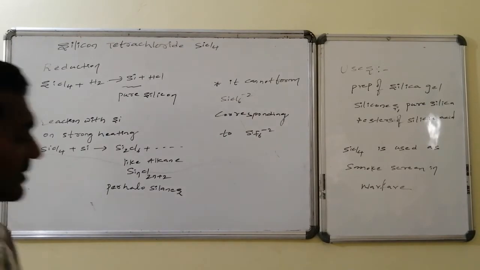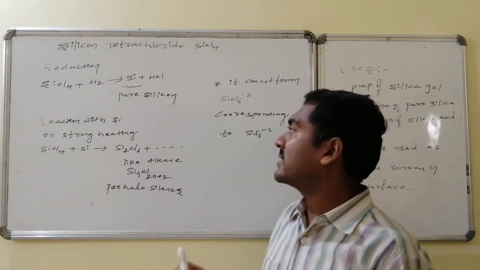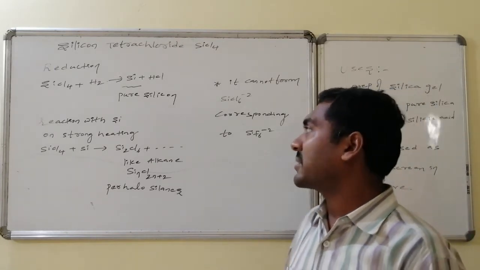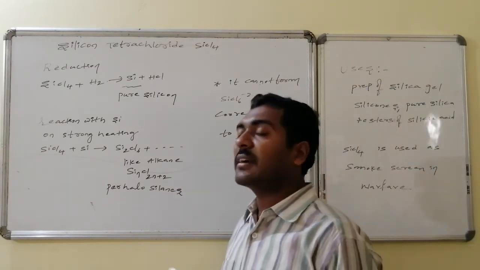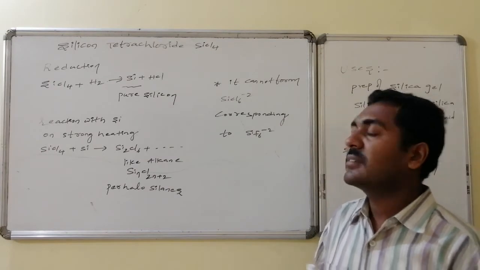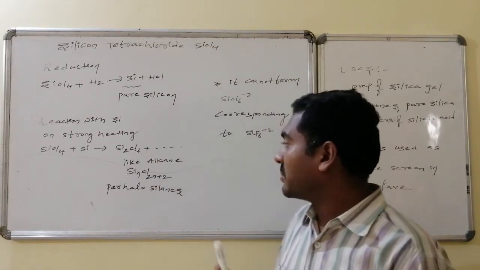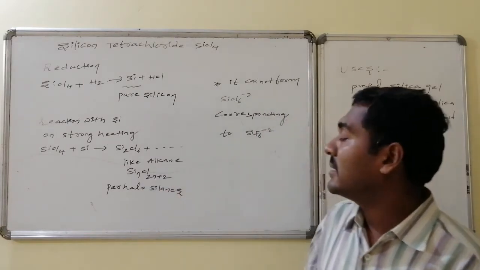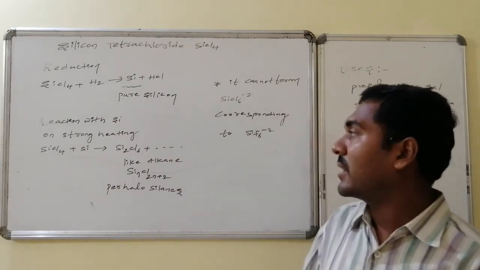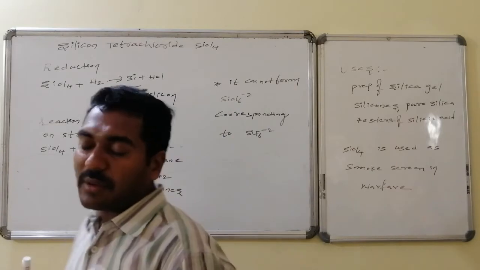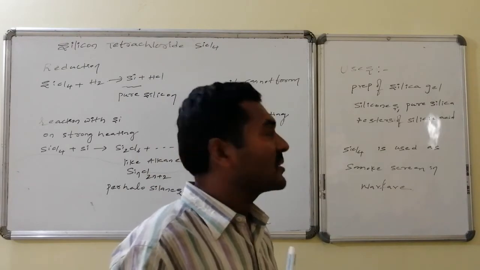The other reactions of silicon tetrachloride: it undergoes reduction with hydrogen. As a result, it is converted to pure silicon followed by hydrogen chloride. And on reaction with silicon, silicon tetrachloride leads to the formation of perhalosilanes like alkanes, that is CnH2n+2. In the same way, SinCl2n+2 type of compounds form, and these are all said to be perhalosilanes. But it doesn't form any kind of SiCl6 2- similar to SiF6 2-.